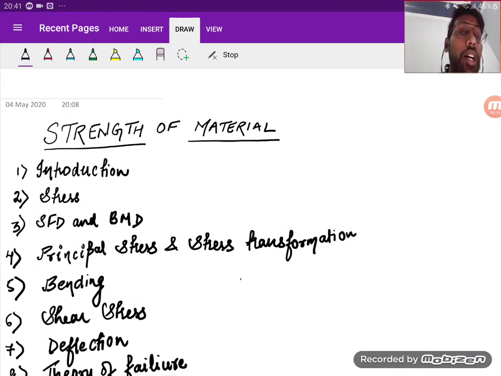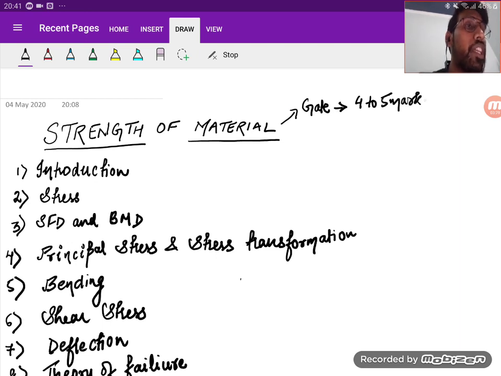If I say about the weightage of this particular subject, in GATE civil it comes for around 4 to 5 marks. Now don't consider that the weightage is low, so you need to study only for 4 to 5 marks. Don't look at this subject like this, because strength of material is forming the base for your structure analysis, for your RCC, for your steel. So this subject has a lot of importance and you should understand that.